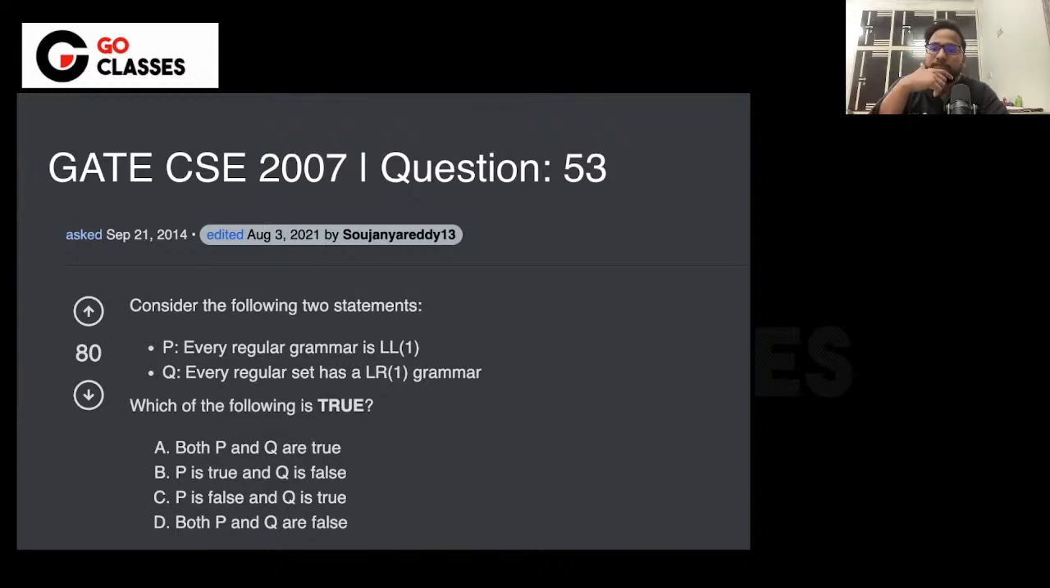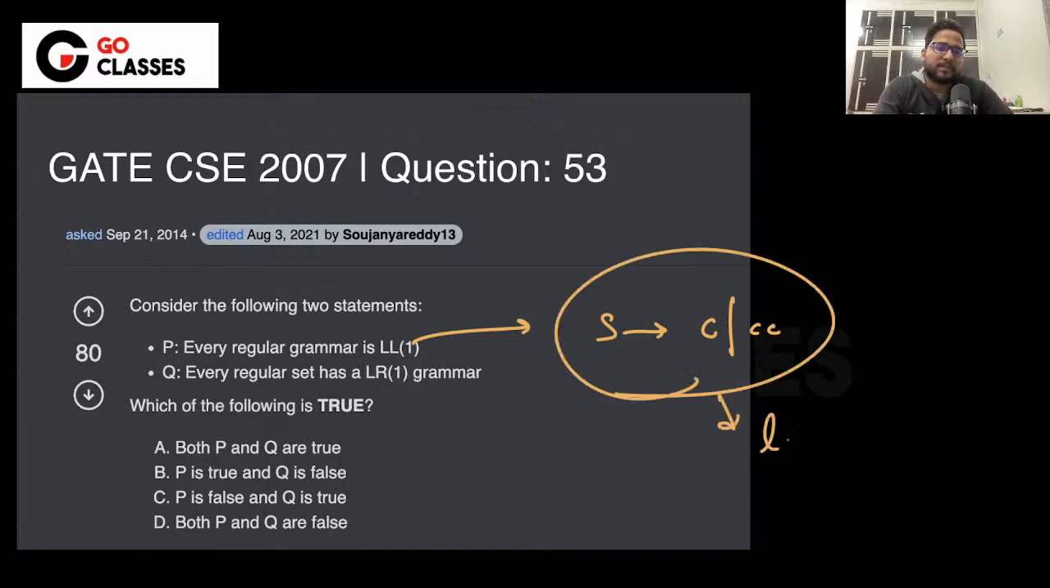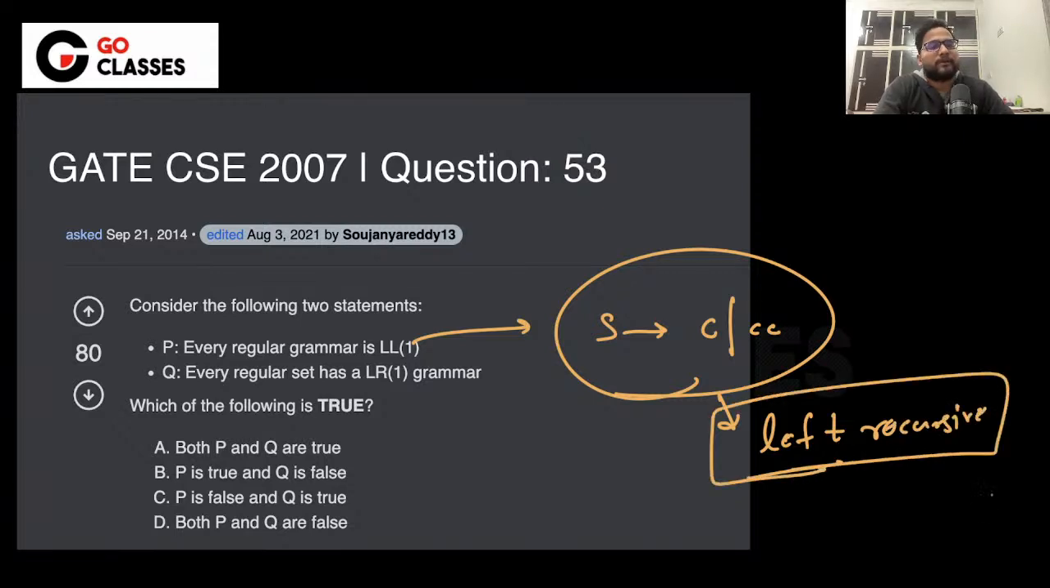What is the answer of this question? Regular grammar need not be LL1, by the way. For example, you can definitely have something like C → CC, which is left recursive. And this is regular, so it is not LL1.